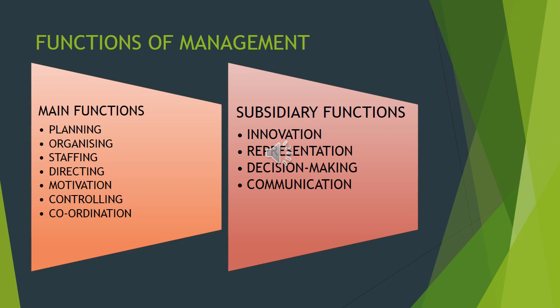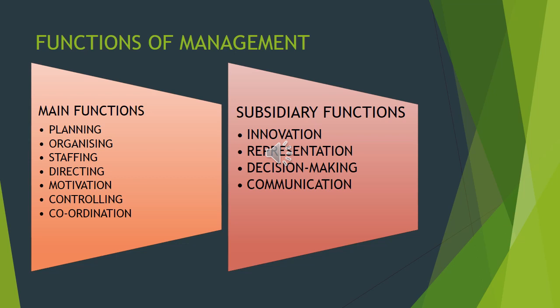Next one, motivation. Motivation is given to them through remuneration, as I told. Here also the first lesson, the principles of modern management given by Henry Fayol. He says remuneration and all these come under motivation. Next, controlling. Without control we can't do anything.